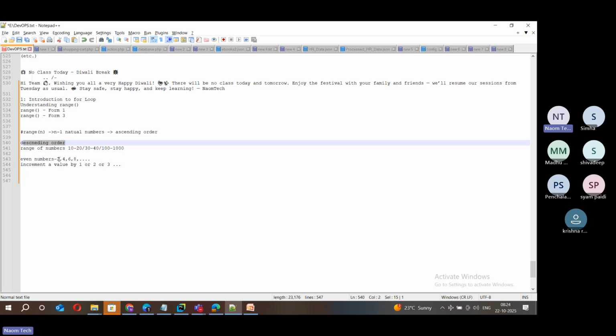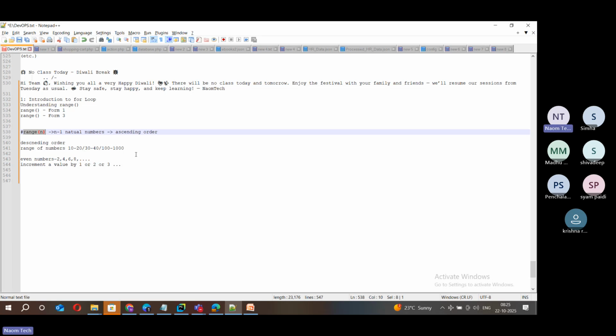I want to print even numbers, like the first 10 even numbers or first 100 even numbers, or within a range of numbers. And I also want to increment some values by 2 or 3 or 4 or 5, something like that. In such cases, this range of n is insufficient. This is not enough for us, friends.